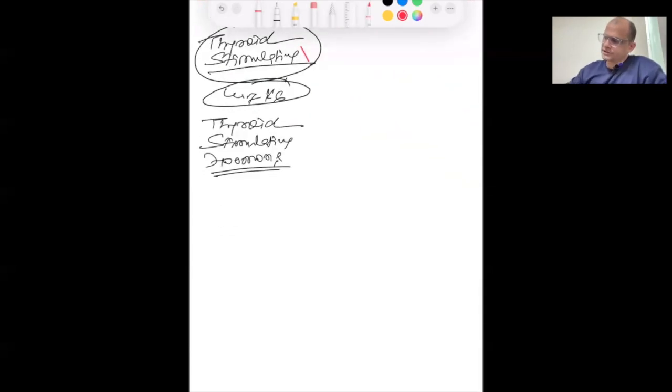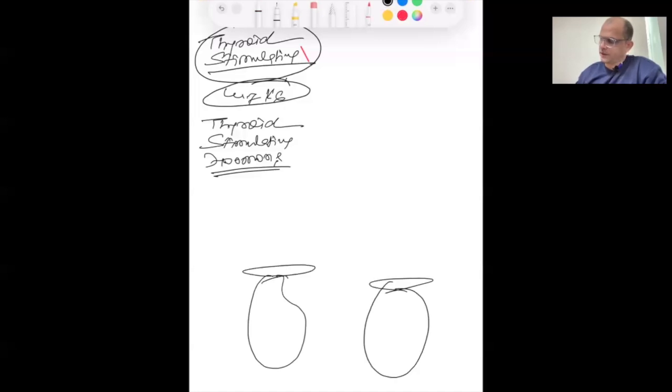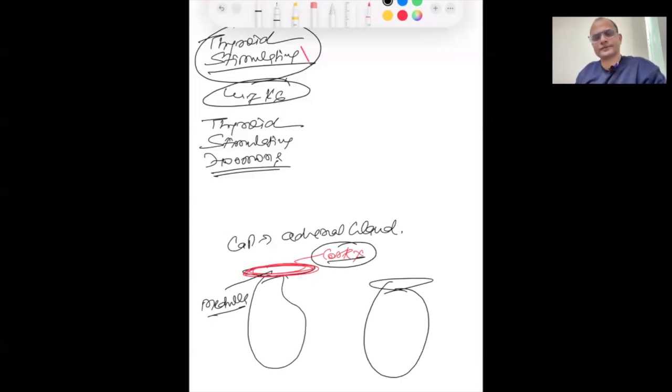So this is the kidneys. ये हमारी किडनी है. इसके ऊपर ये जो कैप है, the cap of kidney, which is called adrenal gland. The adrenal gland is having outer part that is called cortex, and the center part is called medulla. We are talking about the cortex, outer part. The outer part makes steroids. ये outer part है जो steroid बनाता है, right?